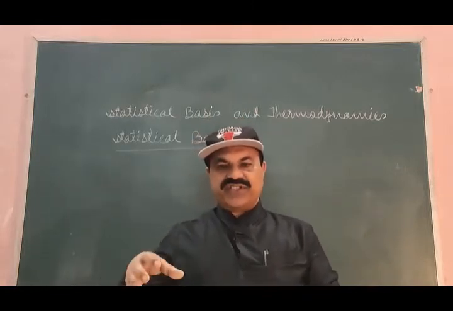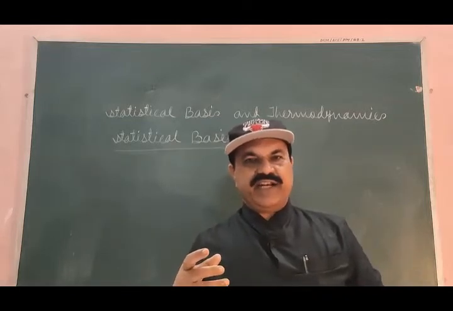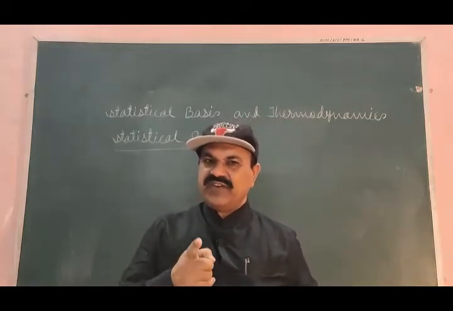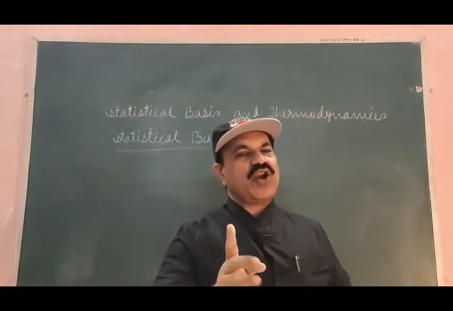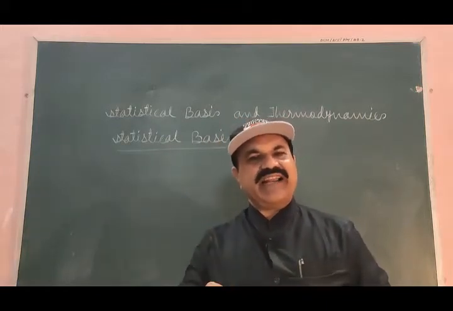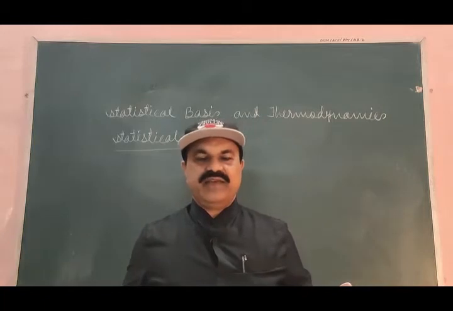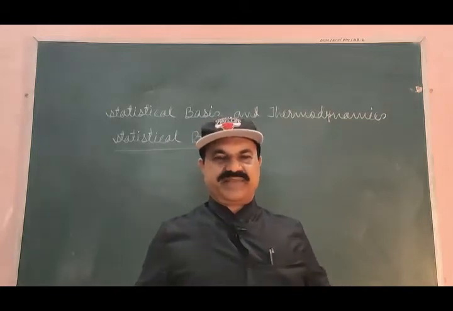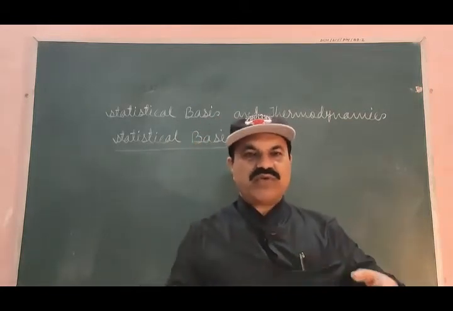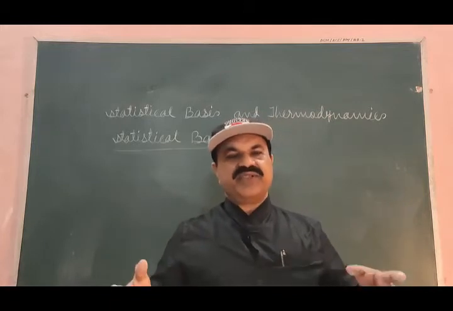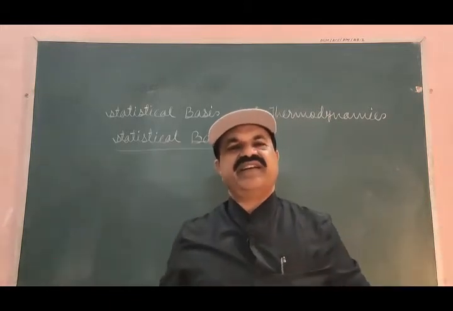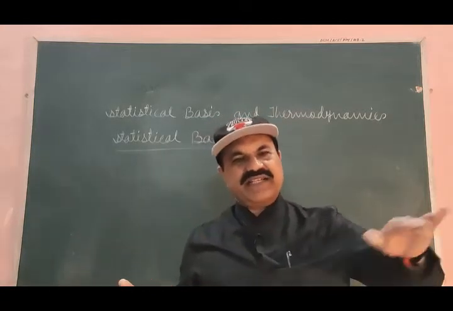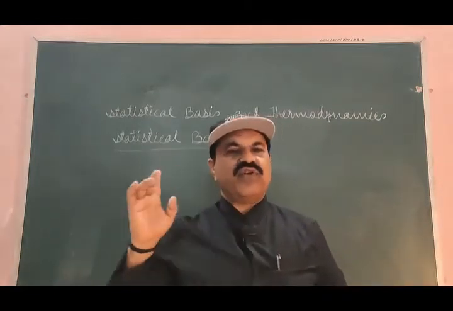If the number of members of a system keeps decreasing, and you try to apply statistical mechanics to such a system, again your effort will yield wrong, incorrect results, and therefore we have to decide where to use thermodynamics and where to use statistical mechanics. Whenever you want to account for state parameters of a system consisting of a very large number of particles, you have to opt only for statistical mechanics. In other cases, you can opt for thermodynamics.